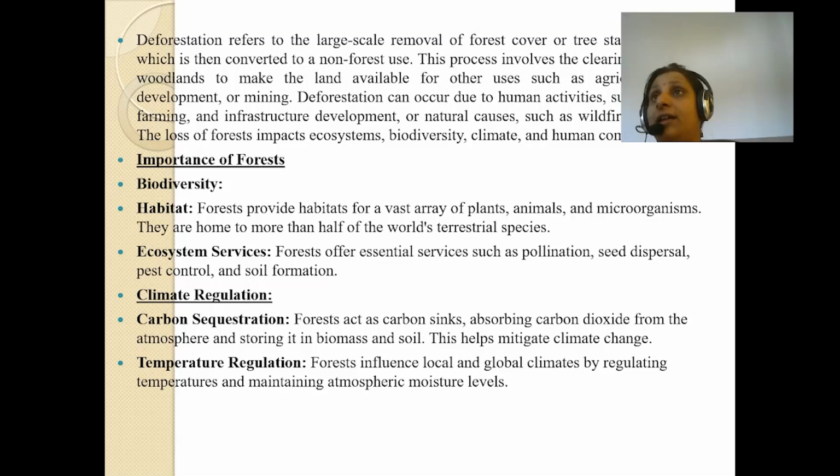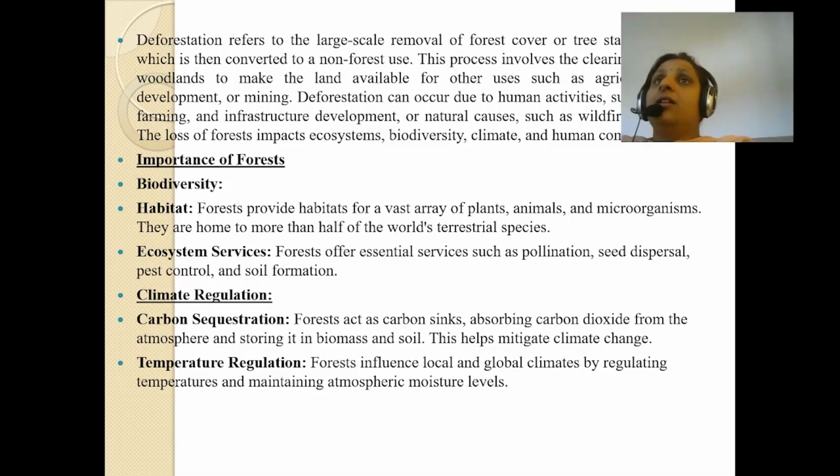For that, deforestation is required, such as logging. For farming, land is required, so deforestation is needed. For infrastructure development, for making roads, bridges, and dams, we require certain forest clearing. Or there can be a natural cause. For example, there can be wildfires or storms, for which deforestation becomes necessary.